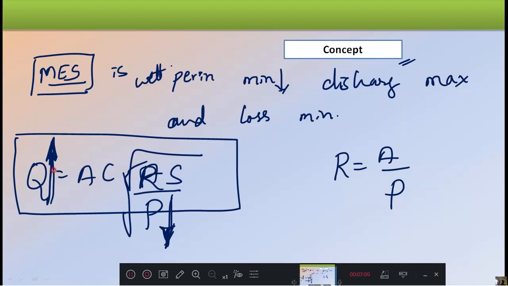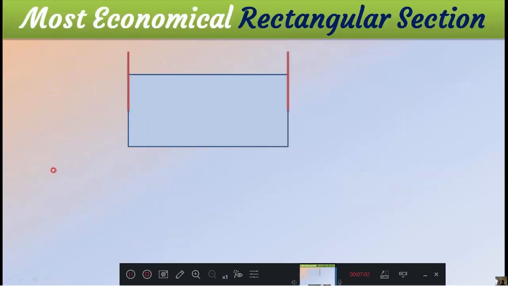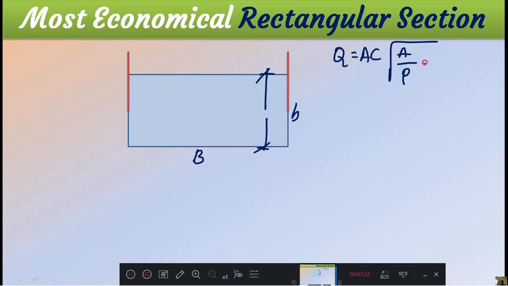Then we will go ahead with the sections one by one. The first one is the most economical rectangular section. You already know that this is your B and this is your H. The water is here. This is your H. Okay. Now, what is your Q equal to? Q is equal to C into A into C into square root of A by P into slope. Right?